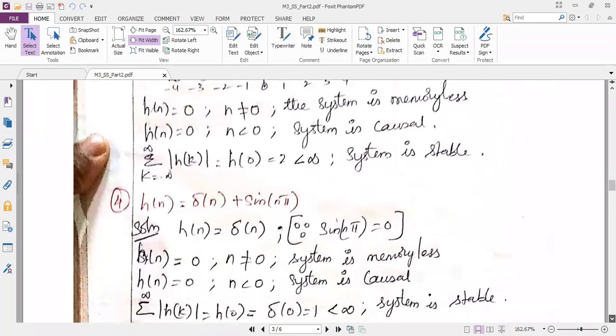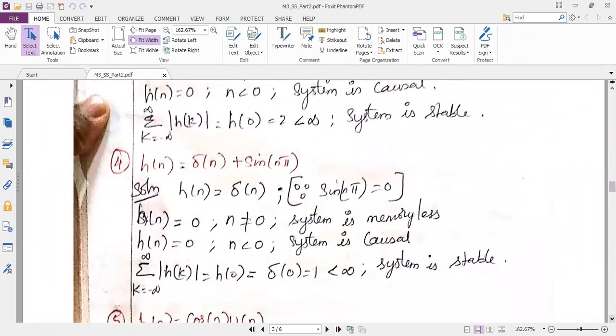So the next problem has a sinusoidal signal along with the delta. So let me draw the signal. I know my delta of n is over here. This is my delta of n. And sine n pi is equal to 0 at any time. You all know very well, sine n pi is always equal to 0.